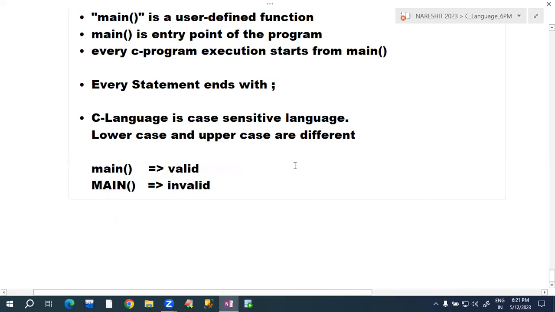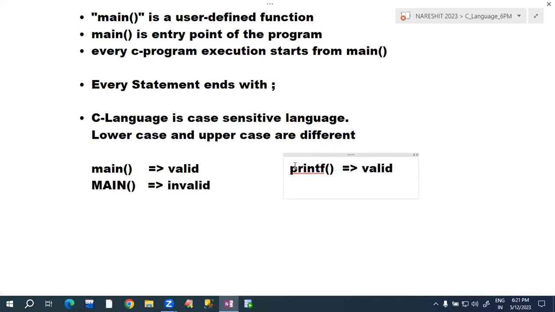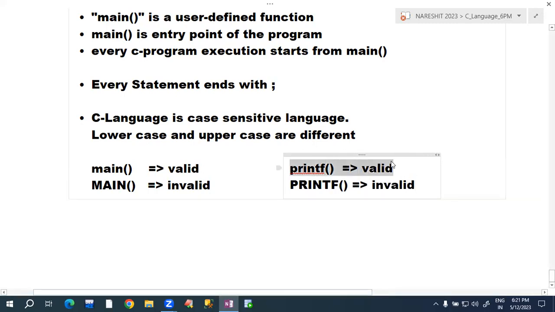For example, printf we are using. Printf in small letters we are writing. Is it valid or not? Valid. If I write printf in capital letters, is it valid? Invalid. So we must write printf in small letters only. We must write main in small letters only. Small letter and capital letter are different here. That's why we are calling C language case sensitive. Case sensitive means lowercase and uppercase are different, not the same.